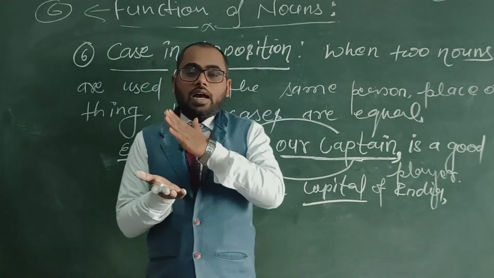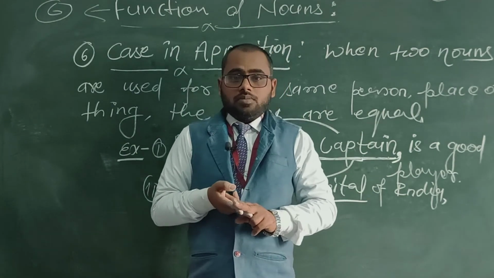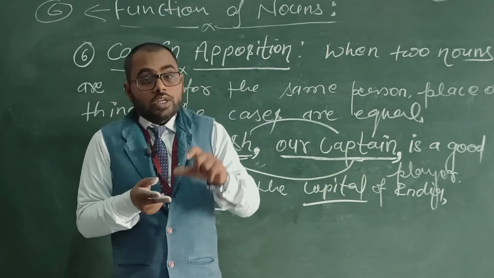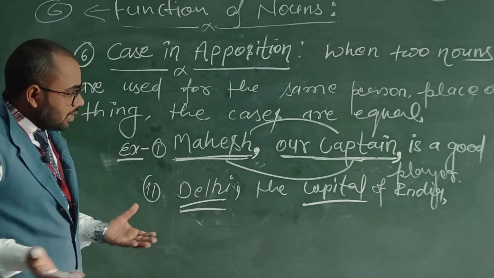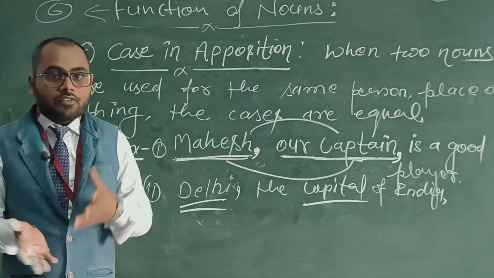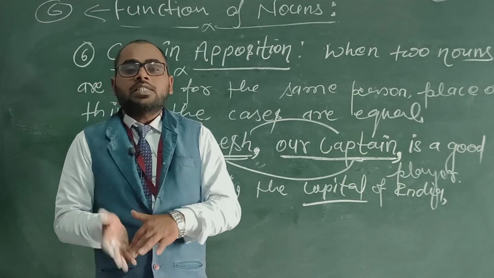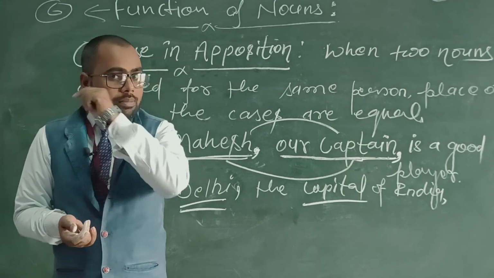So Delhi and the capital of India: even though the nouns are two, both of the nouns are showing the same place. It's not so that Delhi is in one place and the capital of India is in another place. The capital of India is Delhi. Delhi means the capital of India. So both of the nouns have been used for the same place.